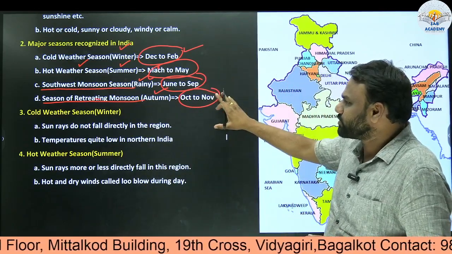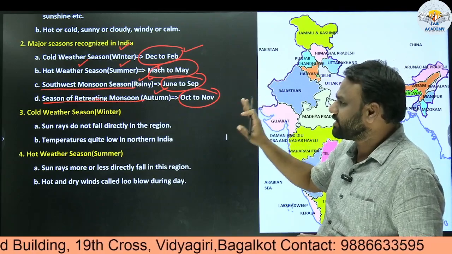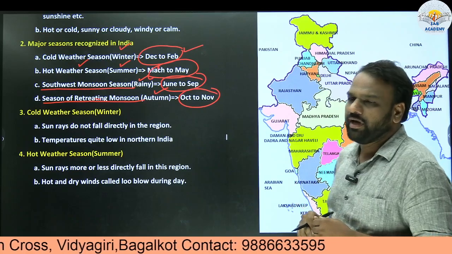All these things we are supposed to know. From December to February, winter season; March to May, summer season; June to September, monsoon season; October to November, autumn season.